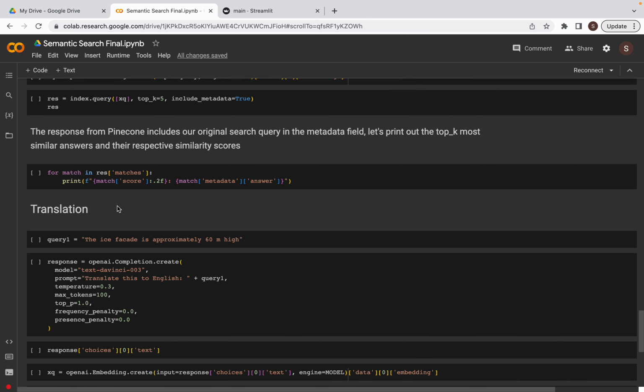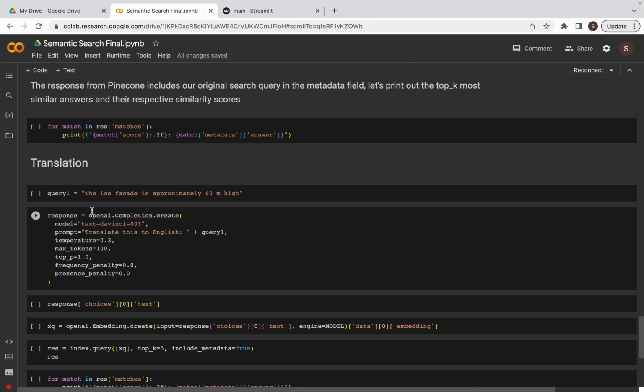Now I have also added one extra feature, that is the translation. And now if the search query of the user is not present in English, then it will convert the query to English, and then all the above process that I have described just now will be followed. I will be using the Text DaVinci 003 model of OpenAI.